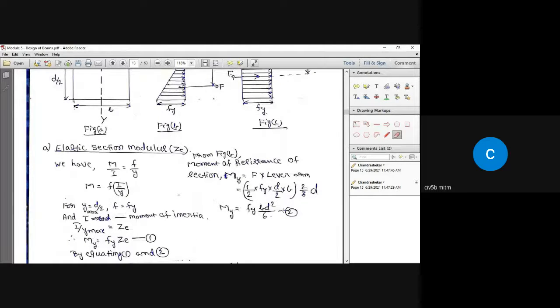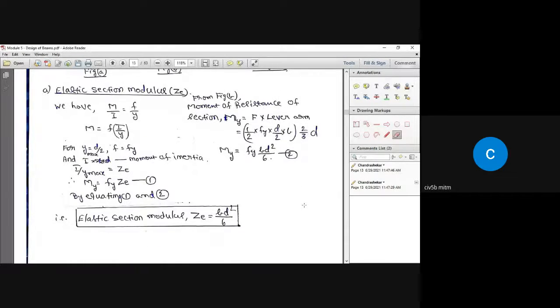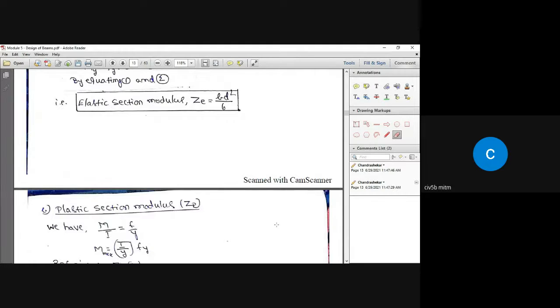So I'm going to call this equation 2. So I equate equation 1 and equation 2. If I equate that, the elastic section modulus, or simply the section modulus, I'm going to get is equal to bd square by 6. Okay. So next, coming to the plastic section modulus.